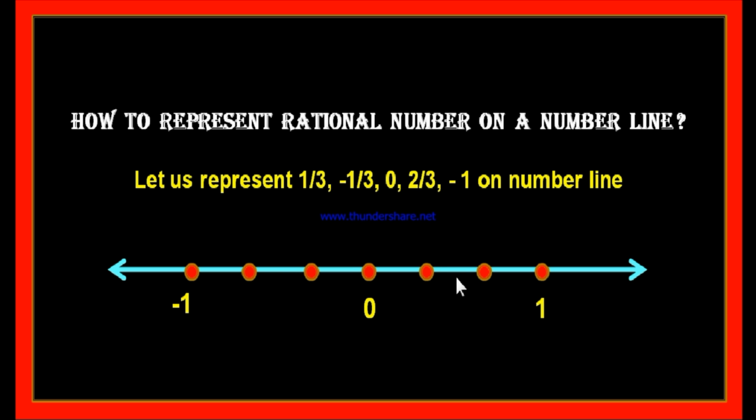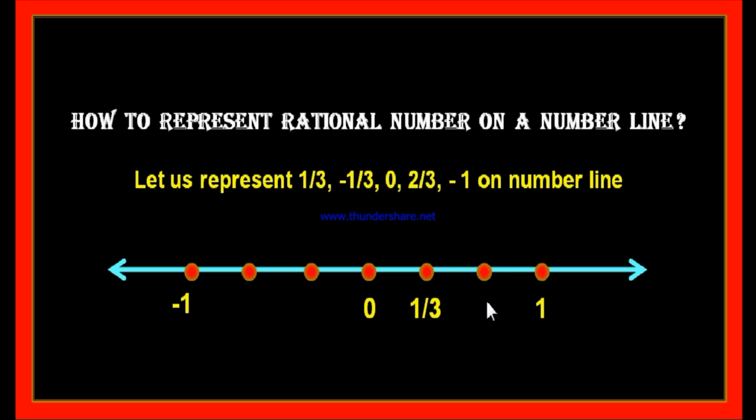After division, now if we observe this point, it is at a distance of 1 unit from 0 out of 3 units. Therefore, this point represents 1 by 3. And this point is at a distance of 2 parts from 0 out of the total 3 parts.